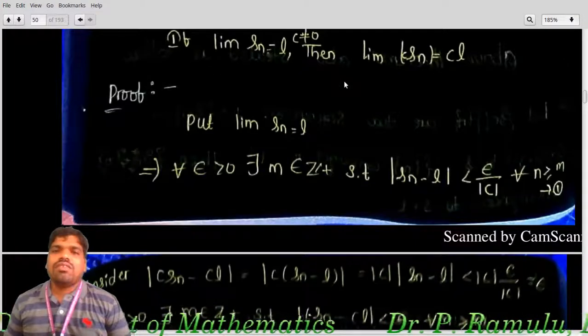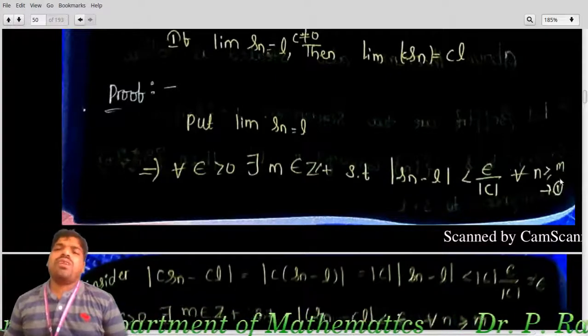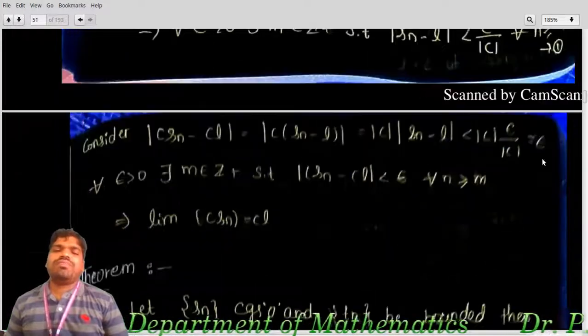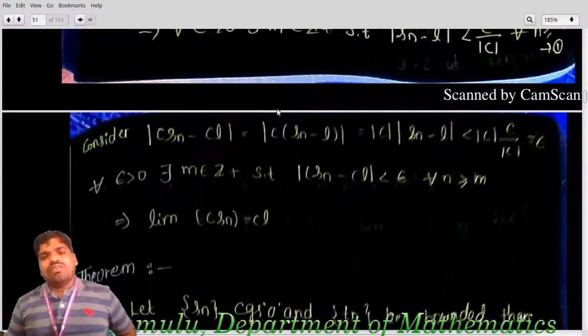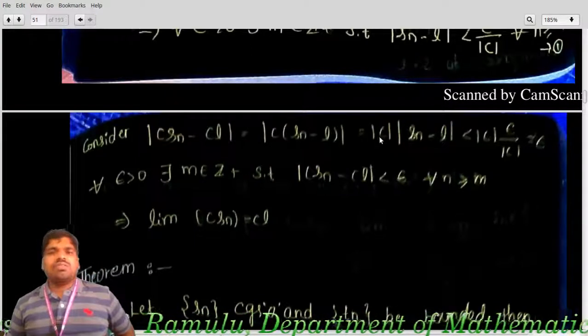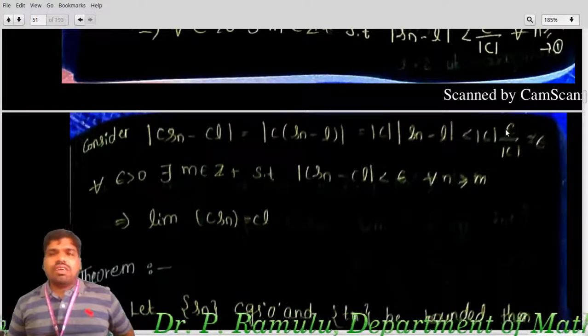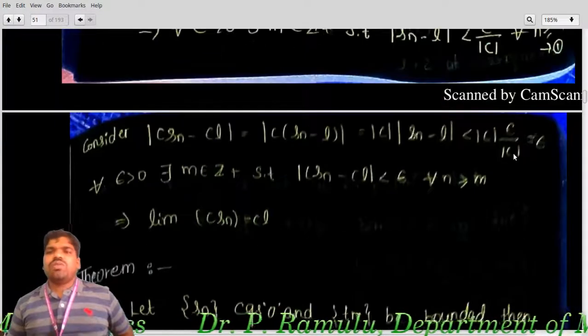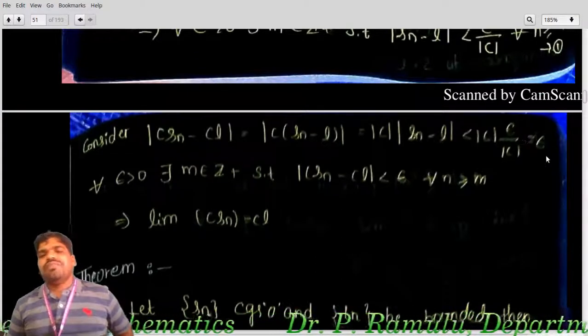I am taking this, why? I want to get this proof right. That's why I am taking epsilon by root |c| for all n greater than n0. Equation 1: I am considering |c s_n minus c l|, that equals |c| times |s_n minus l|. Here |s_n minus l| is already known to be less than epsilon by root |c|, so that equals |c| times that, and you will get epsilon.